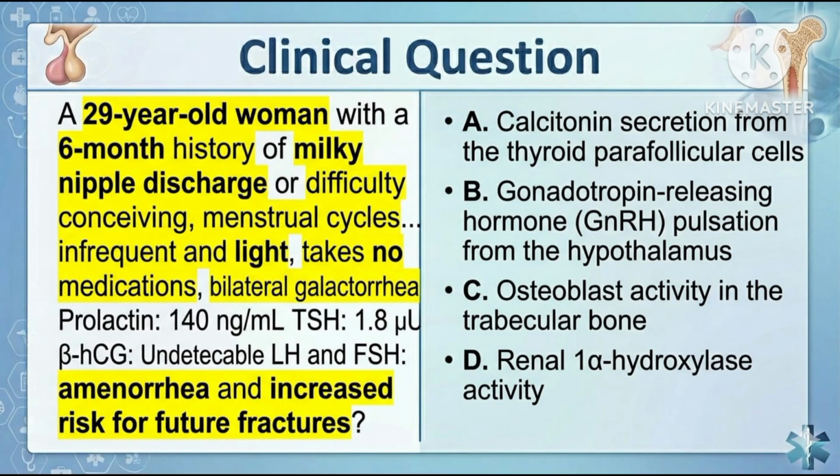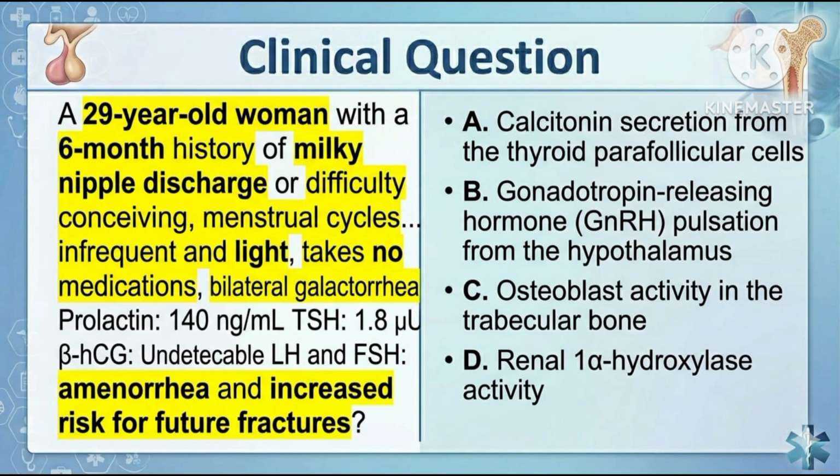Read this question stem. 29-year-old woman with 6-month history of milky nipple discharge and difficulty in conceiving. Menstrual cycle is infrequent and light. She has bilateral galactorrhea. Serum prolactin level is high with low LH and FSH. What is the reason behind amenorrhea and increased risk of future fracture in this patient?